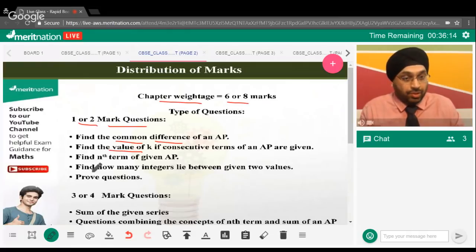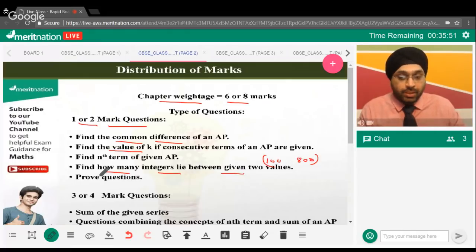Then a very typical question can come, let's say we need to find how many integers lie between 2 given values. Let's say the 2 numbers are given, 100 and 800. We need to find how many multiples there are between 100 and 800. Then again, you can apply the concept of arithmetic progression. You can find the number of integers.